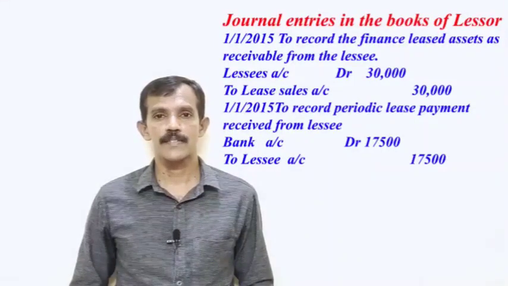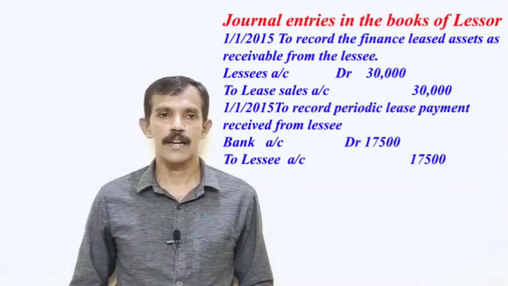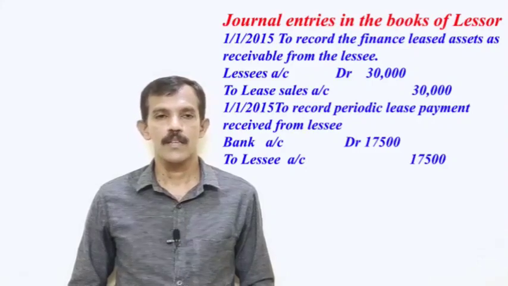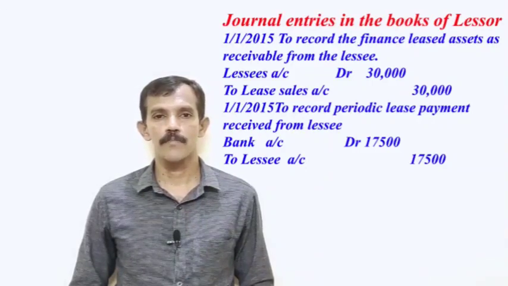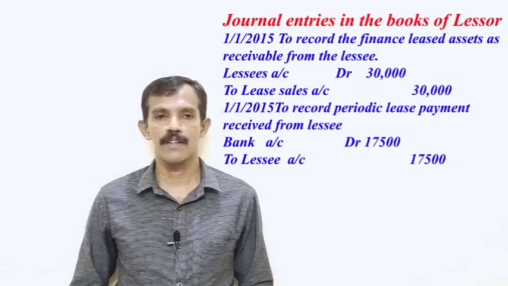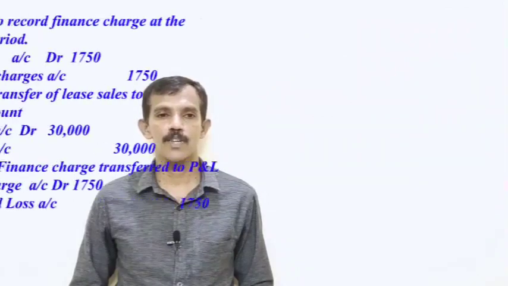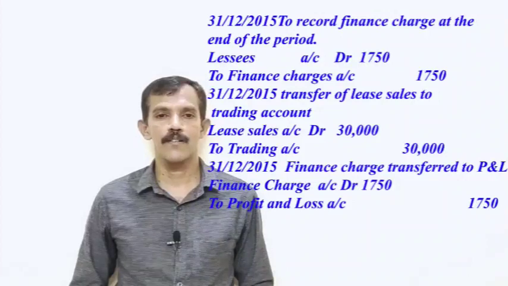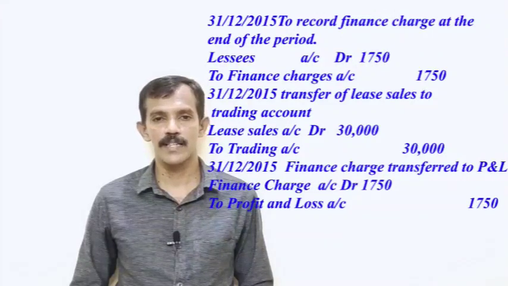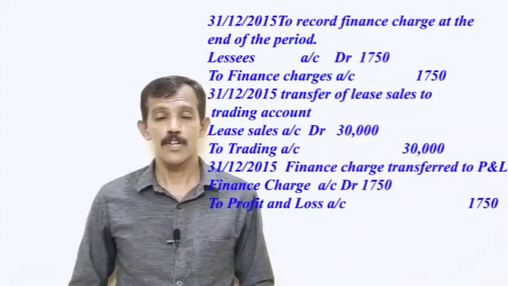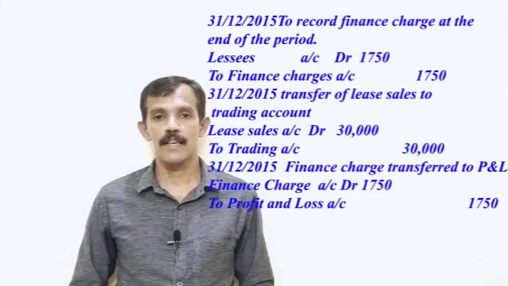On 1/1/2015, to record the finance lease asset as receivable from lessee, journal entry: lessee's account debtor 30,000 to lease sales account 30,000. Then on 1/1/2015, to record periodic lease payment received, bank account debtor 17,500 to lessee's account 17,500. Then on 31st December 2015, to record a finance charge, journal entry: lessee's account debtor 1,750 to finance charge 1,750.